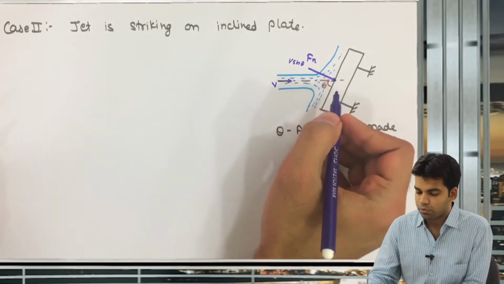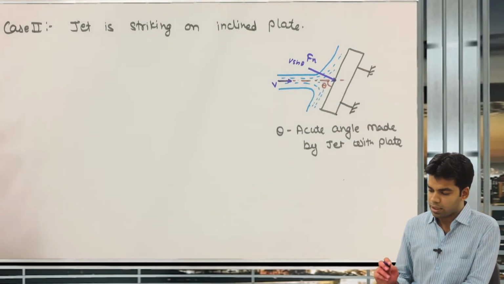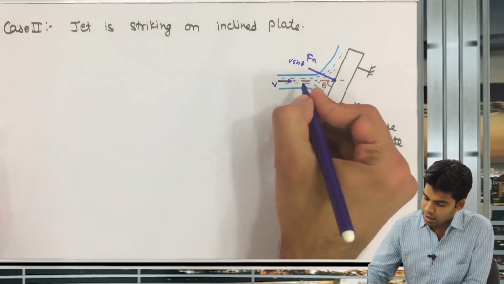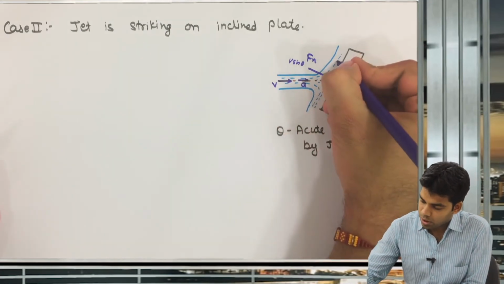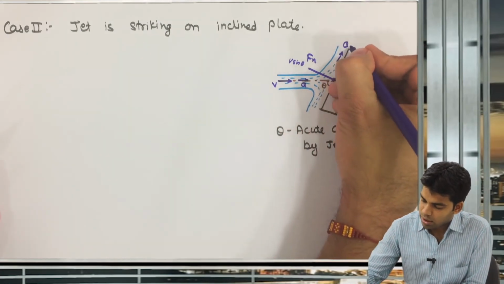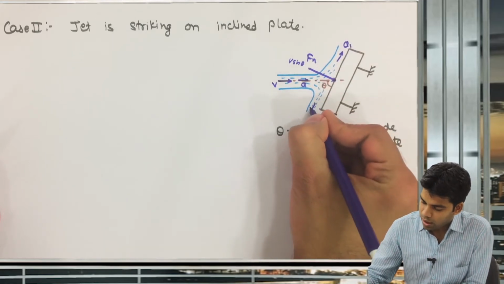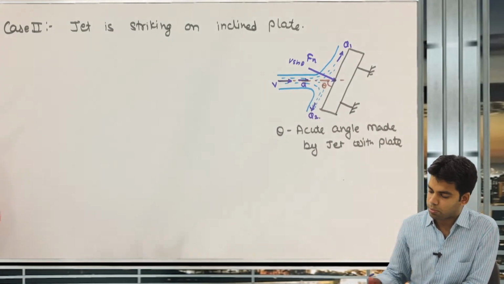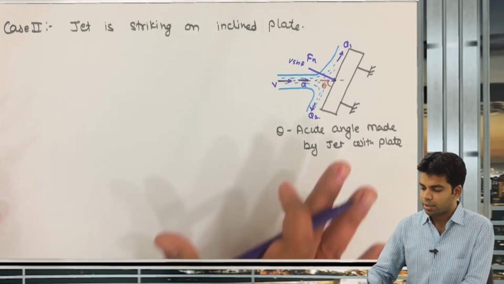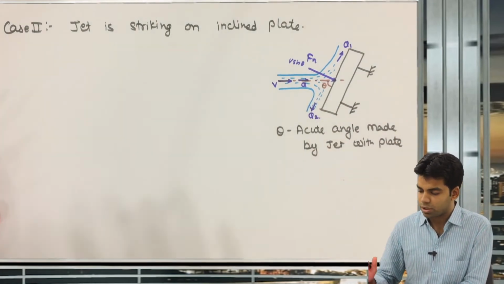Okay, so the component of the velocity here is v sin theta. Getting this or not? First thing. Second thing, the total discharge here is Q, and that discharge is distributed as you can see here. Suppose the discharge at this side is Q1 and the discharge at the other side is Q2. Total discharge Q is equal to Q1 plus Q2. I think the figure is clear, and this is an inclined plate which is stationary.